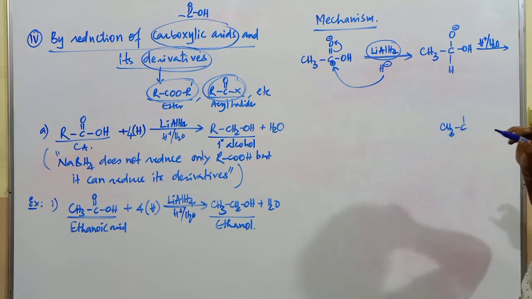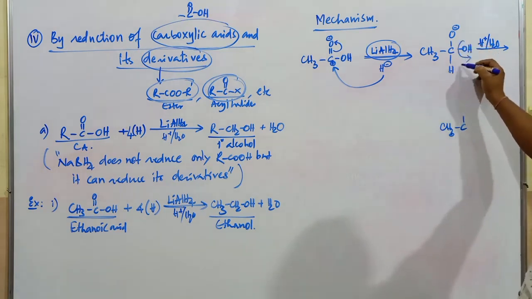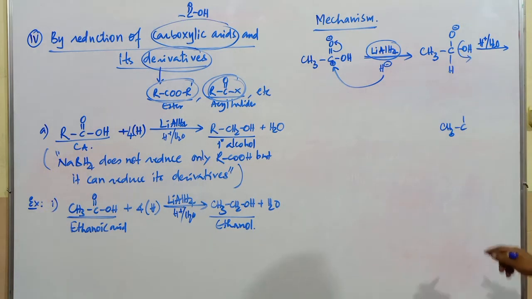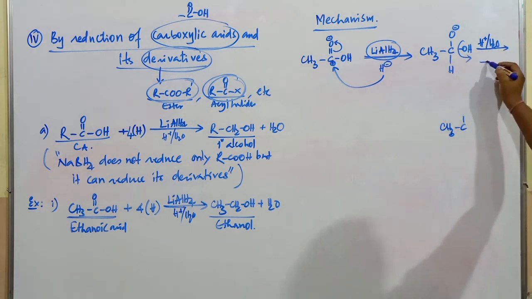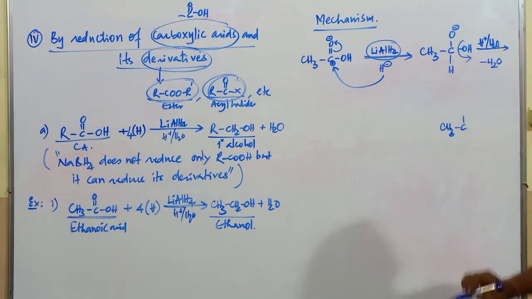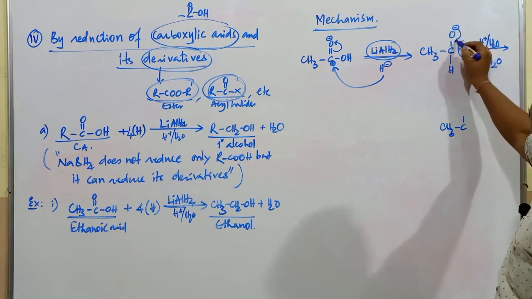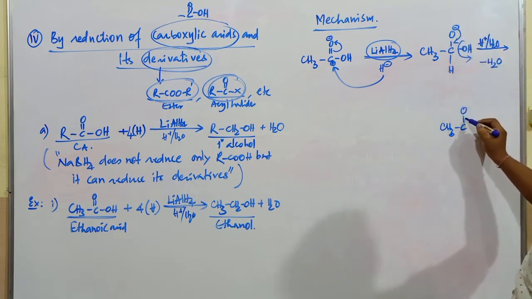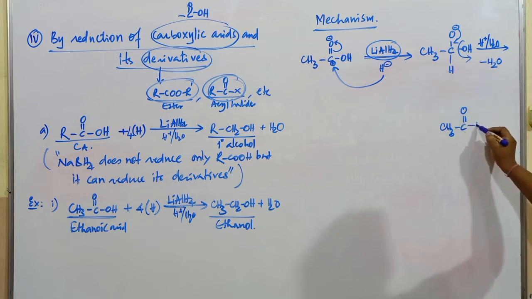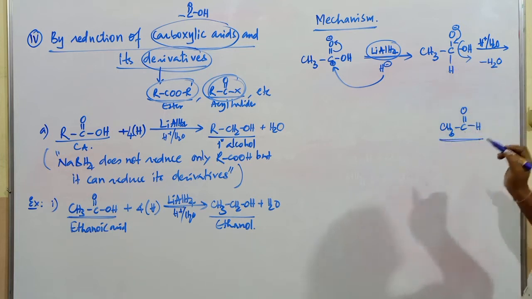It is C. What happens here? This OH is a leaving group. When OH is the leaving group, it combines with H plus, and as a result H2O is eliminated. Now these electrons are shifted over this one, so this is a double bond to O, and this hydrogen is present. This molecule is an aldehyde.